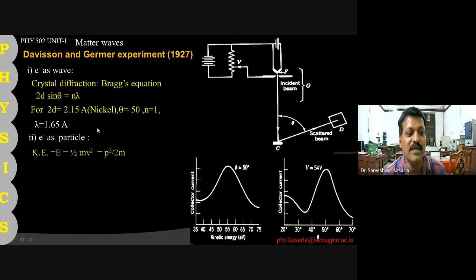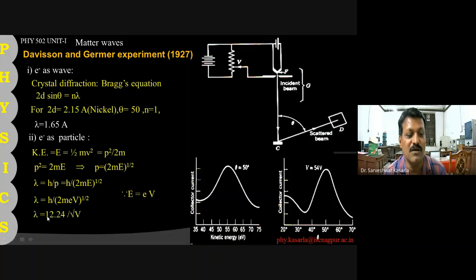Now, if you treat the electron as a particle, the kinetic energy of the electron is p square upon 2m, and this kinetic energy is provided by the potential difference. Therefore, the energy is equal to eV, where V is the potential difference. And if you put this value in the equation, lambda is equal to h upon p, and p is equal to the square root of 2meV.